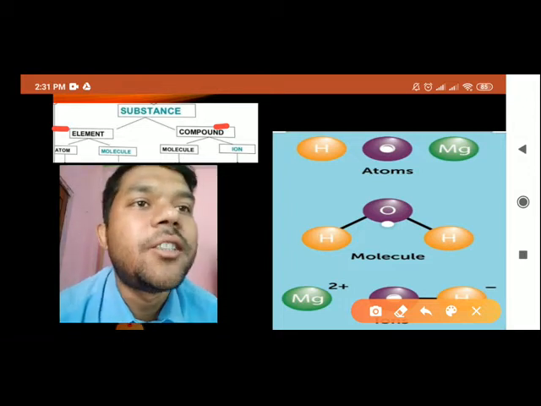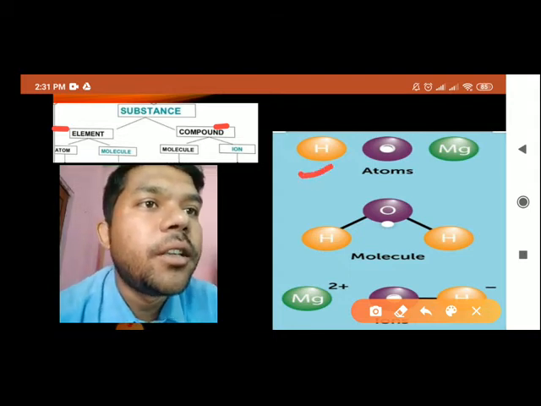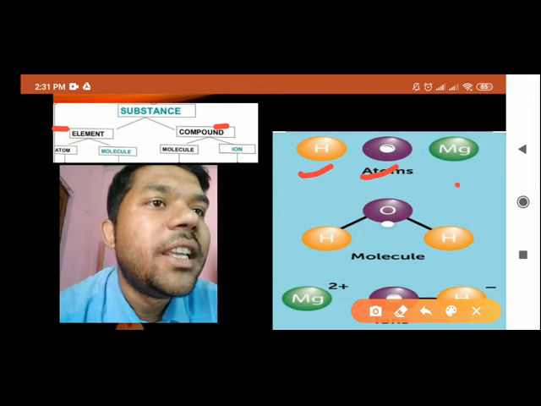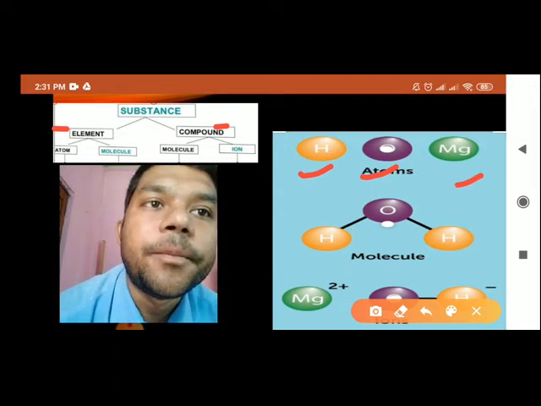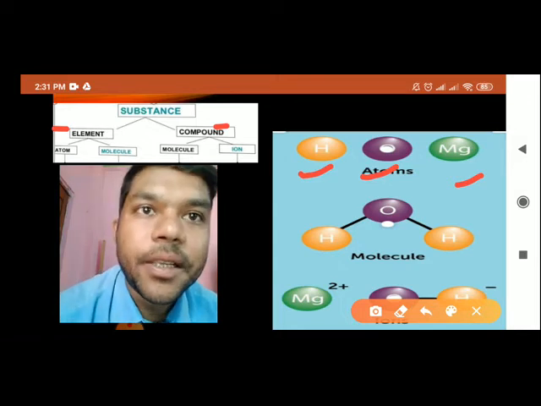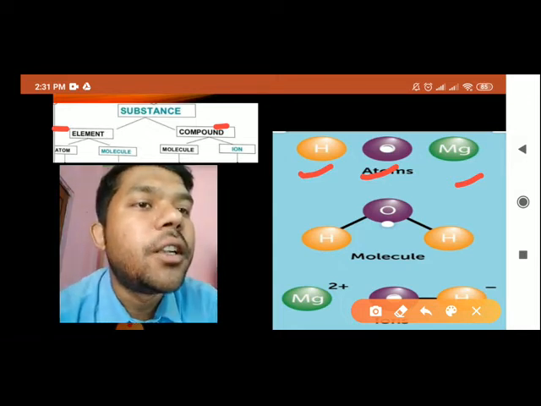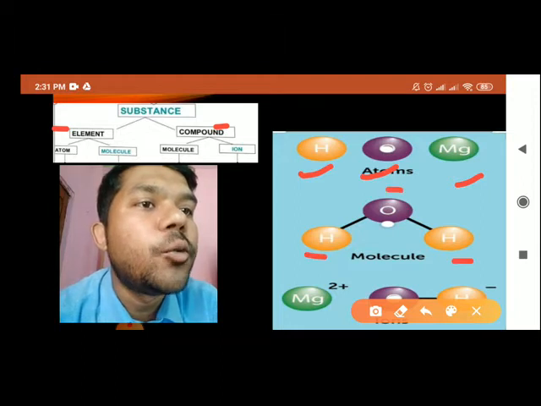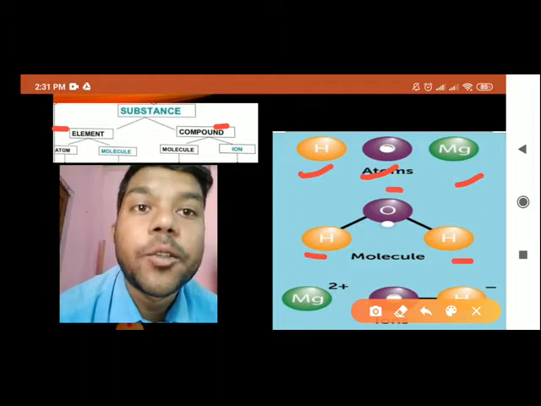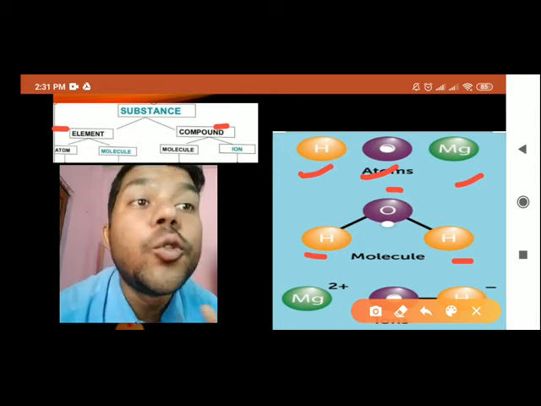In the next diagram you can see H, the atom of hydrogen, O, the atom of oxygen, and Mg, the atom of magnesium. They are the smallest particles of an element. Now molecules: two hydrogen atoms combine with one oxygen atom and that forms water. I think everybody knows the molecular formula of water, that is H2O.